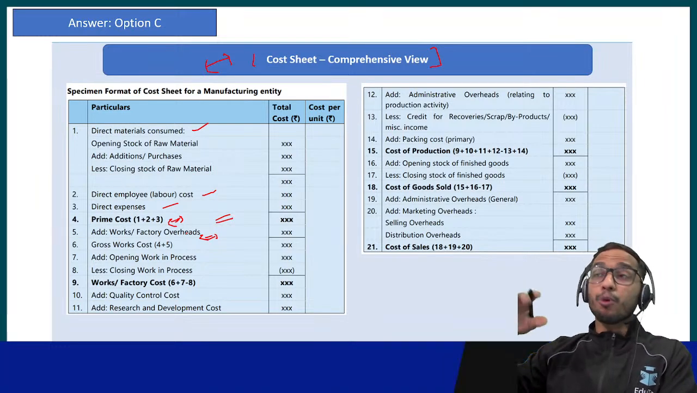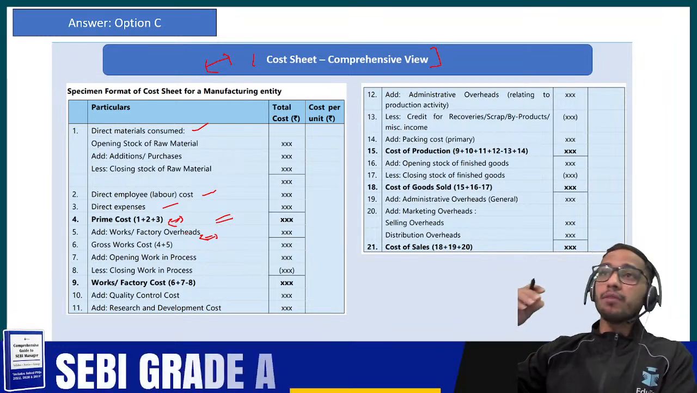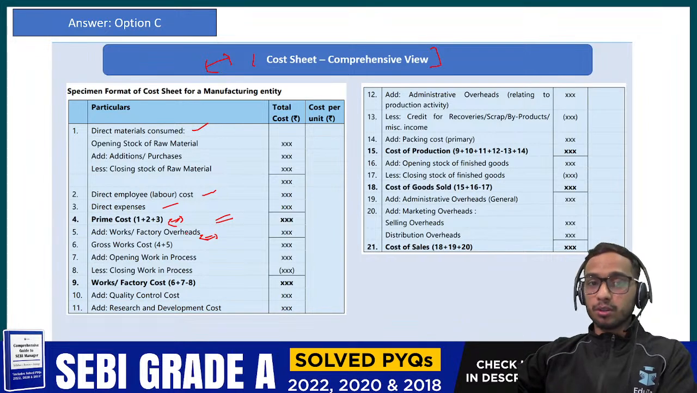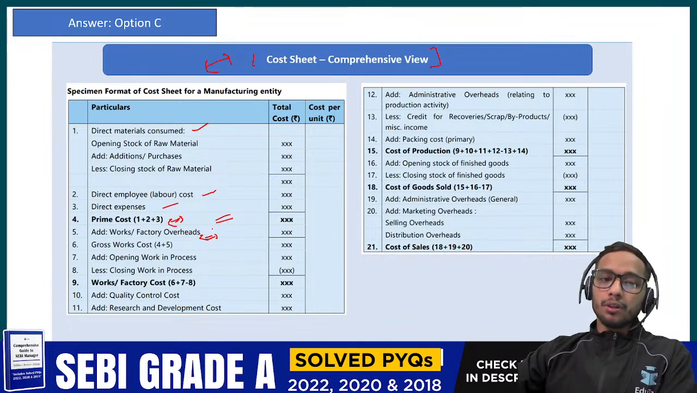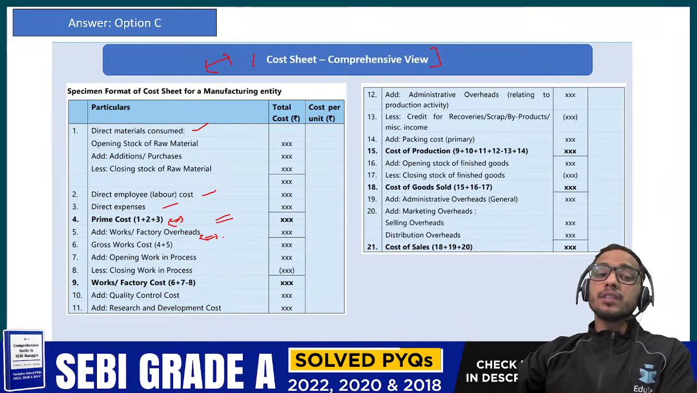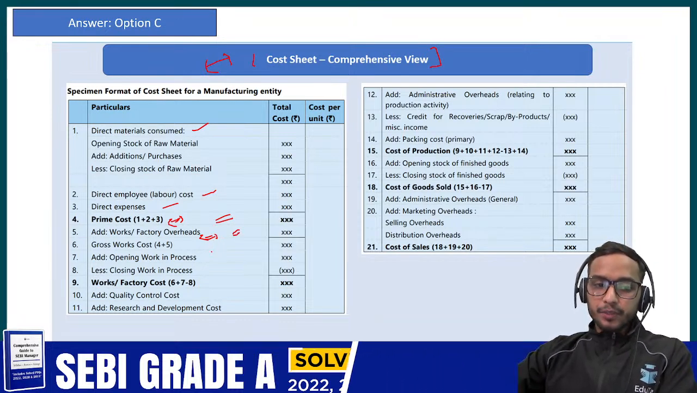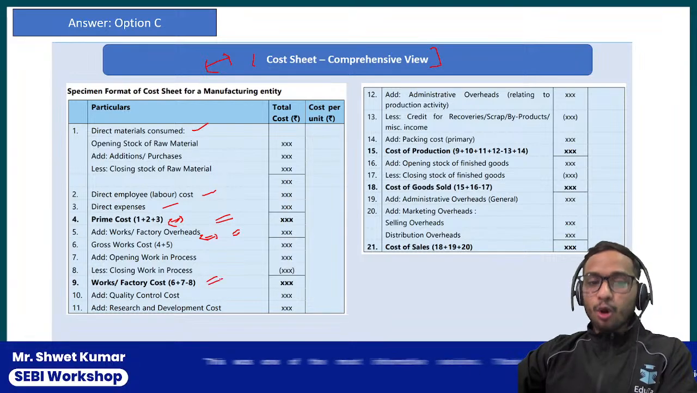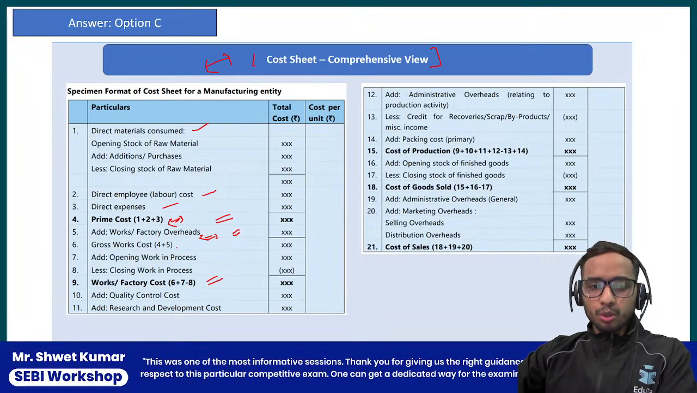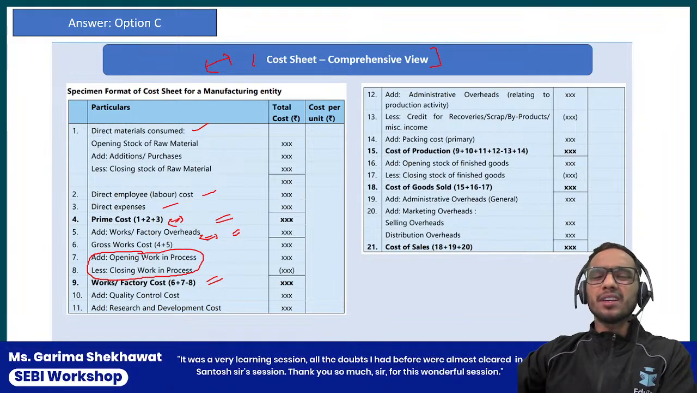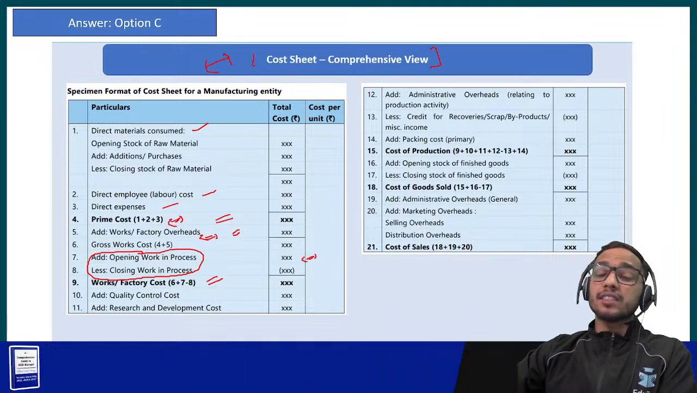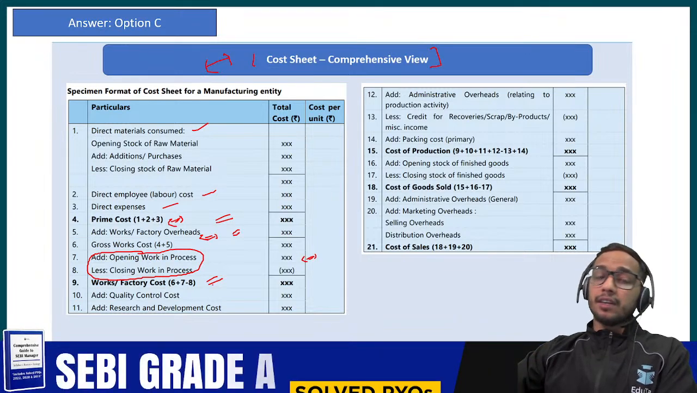So whatever production overhead you have, the overhead which is related to the factory premise or the production facility, that is going to be your works or factory overhead. So you are going to add prime cost into that. So that becomes your factory cost or the works cost. Though there are adjustments of opening and closing work in process, for right now you can ignore it. Okay? These are important, but not as important as the factory or works cost.